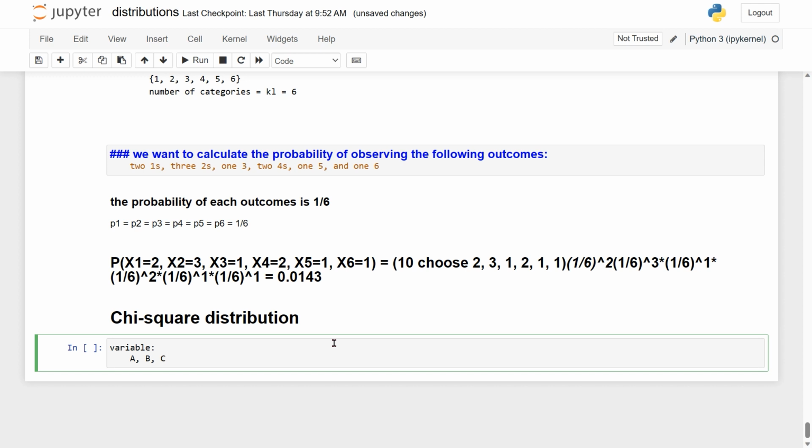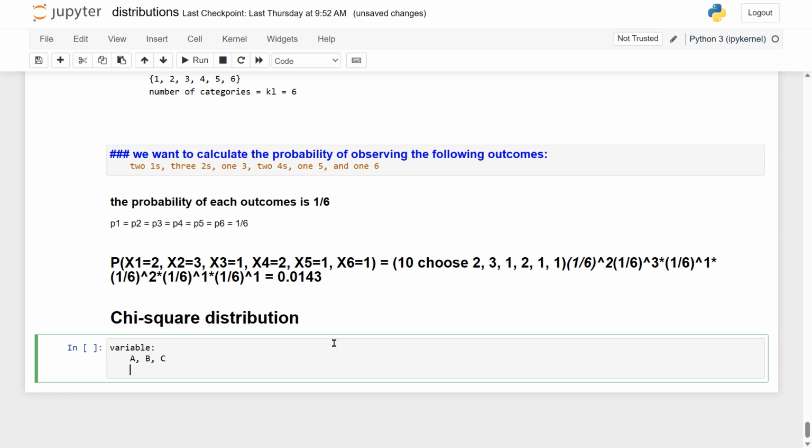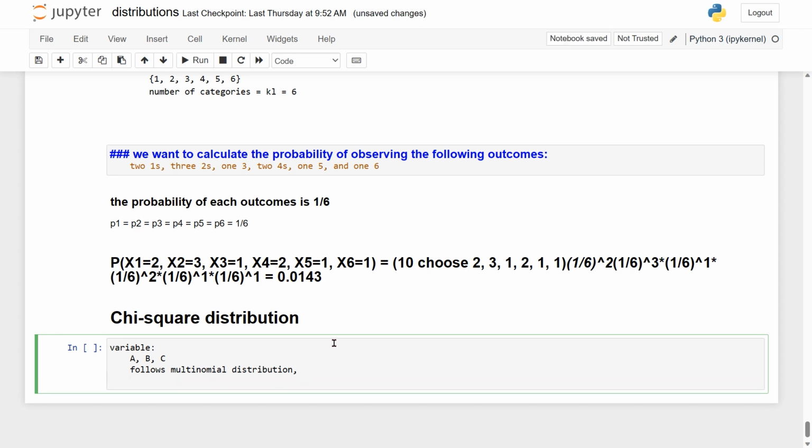Okay, so now to calculate the expected frequencies, we need to specify a probability distribution for the categorical variable. So this is our categorical variable, which consists of three categories. For example, let's take that this variable follows multinomial distribution. If it follows multinomial distribution, then obviously each one will have their respective probabilities.